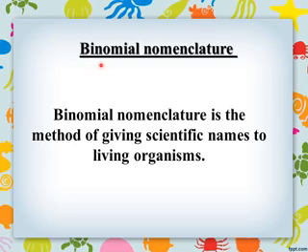Let's start from the definition of binomial nomenclature. Binomial nomenclature is the method of giving scientific names to living organisms. It's a method in which scientists give scientific names to living organisms.